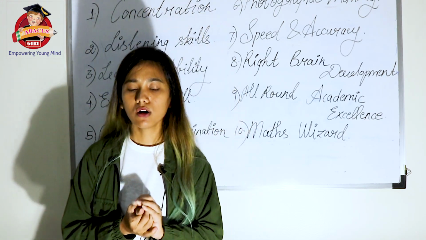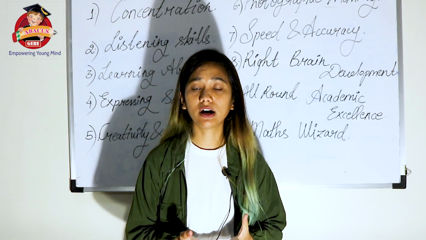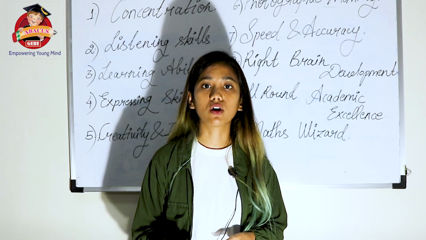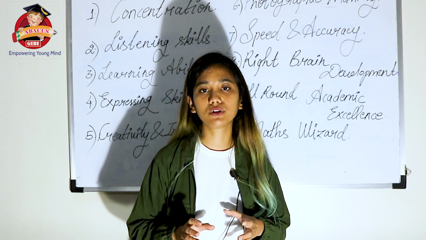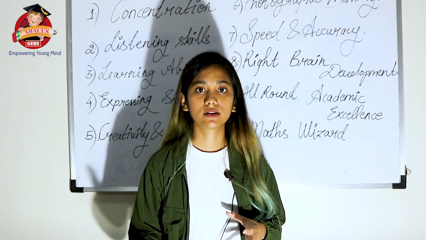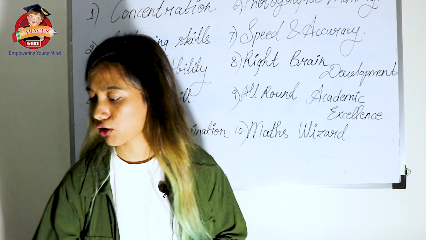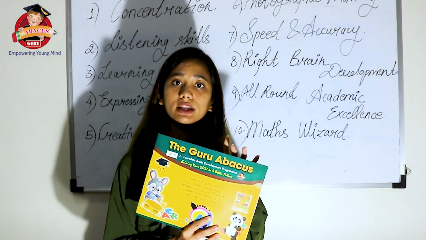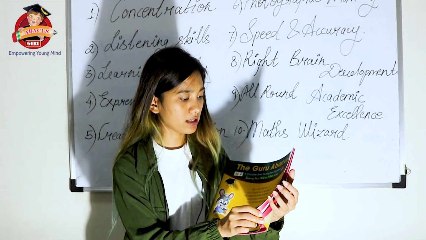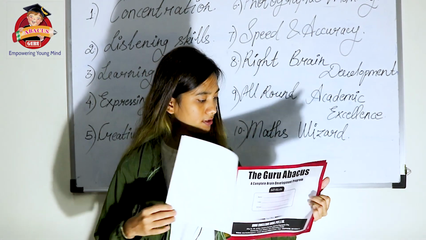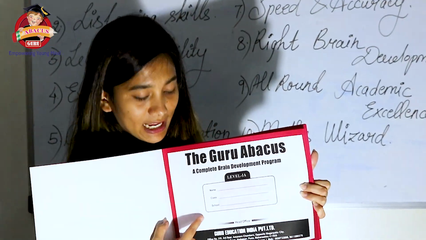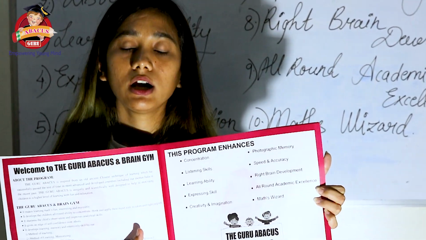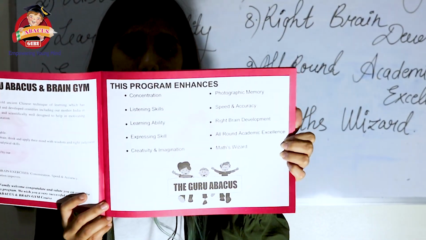Now, whenever you all are taking admission for abacus, the main thing is your pitch. Your pitch should be very strong, it should be precise, it shouldn't just be pointers. Right now you all can take any one A book. I have taken the level 1 A book, you can take the junior A book also. This is our first page, where name, class and school are written. The very next page is this program enhances page.